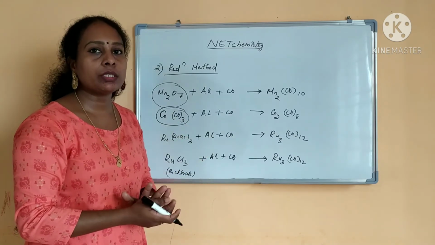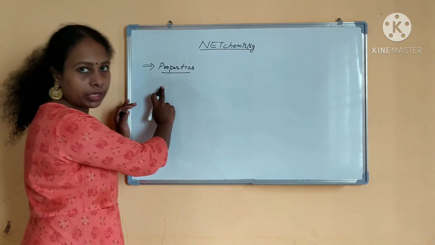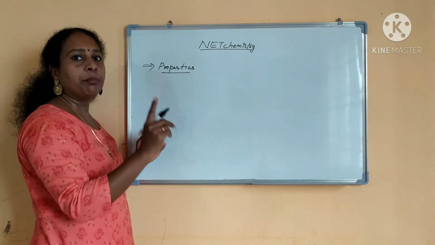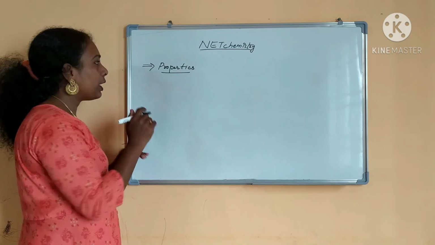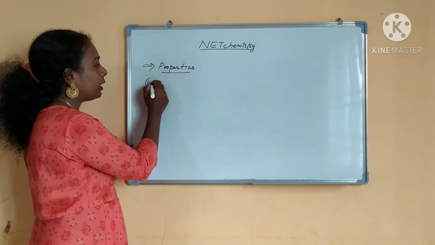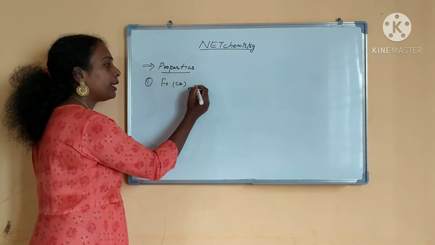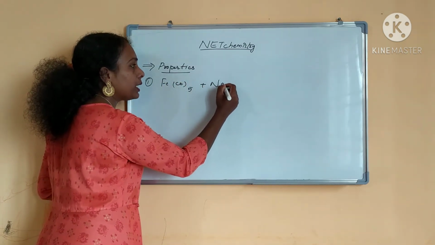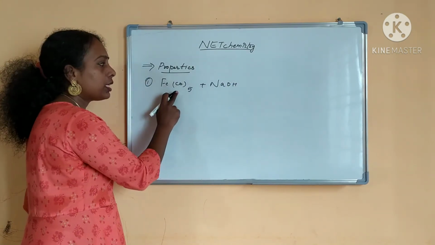Next is the properties of the carbonyl. Then we will finish. Okay. So properties of carbonyl complexes, very important. You have to be very thorough about this, okay? First property I am writing: carbonyl complexes can be easily attacked by bases. It can be attacked by bases, sodium hydroxide or anything. It can be attacked by bases, and what will happen?